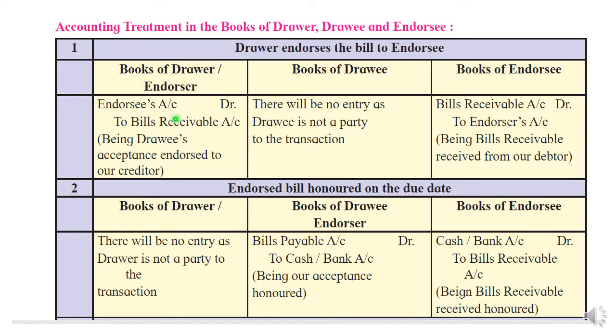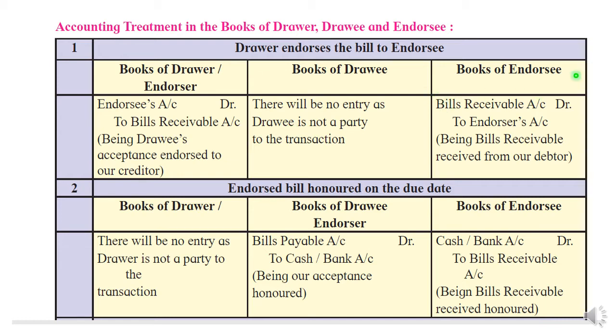In the practical problem, the name will be given to you, so that name will be written here. Say for example the name of that endorsee is Mr. C. So Mr. C's account debit, to bills receivable going from the drawer. No entry for endorsement will be there in the drawee's books because the drawee is not involved in this transaction.